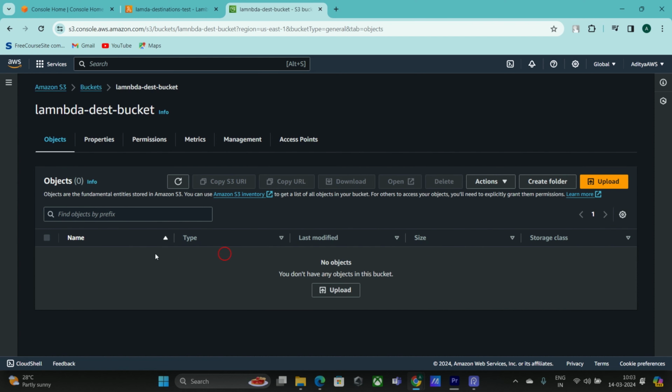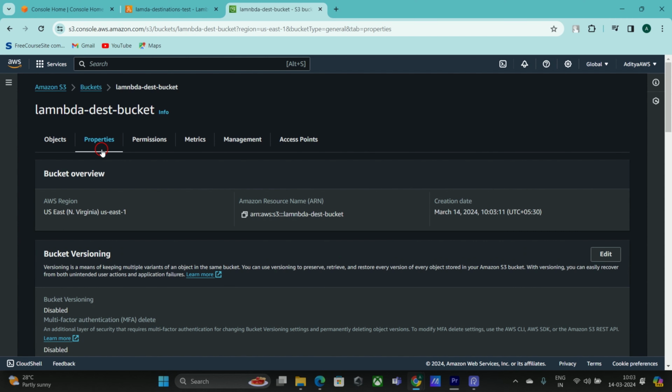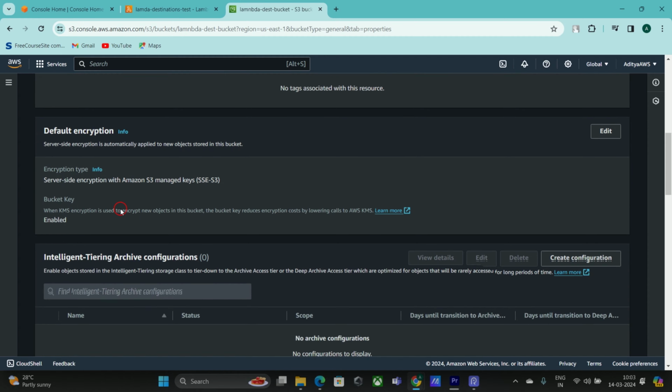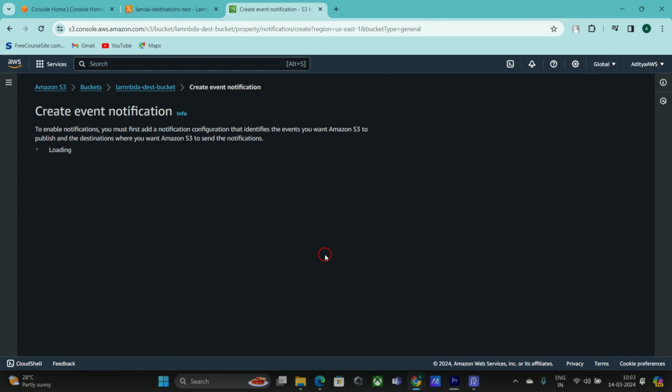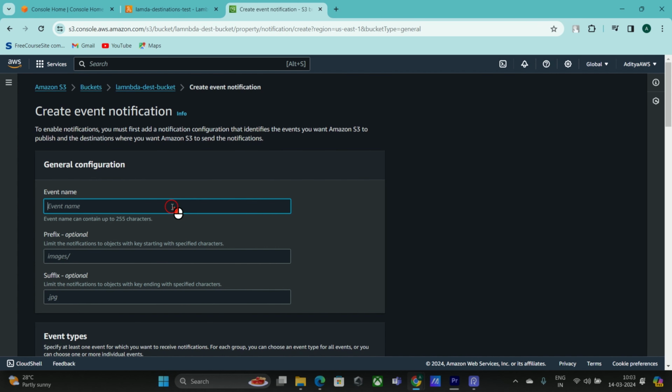If you see here, the Lambda destination bucket is our bucket. What I am going to do is enable S3 event notification. How can we enable it? We can go to the properties section and search for the event notification section. In the event notification section, click on create event notification. You can give a name, like event notification for Lambda.